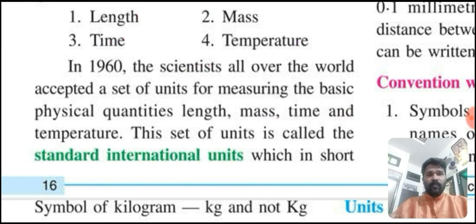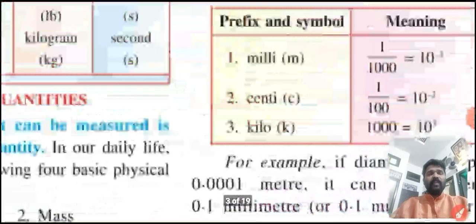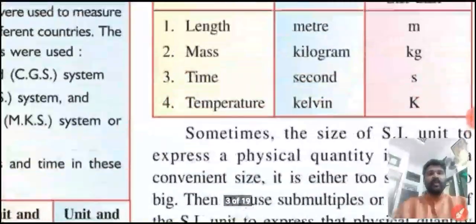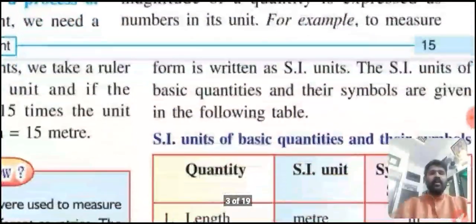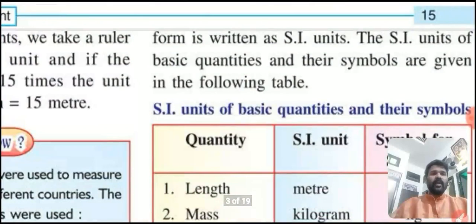The short form of standard international units is SI. It is written as SI.